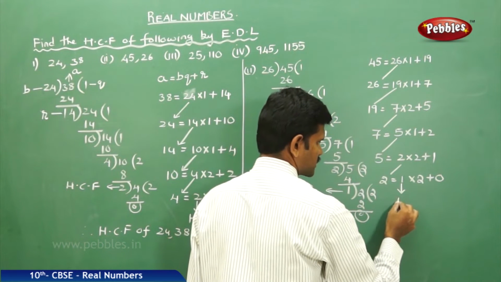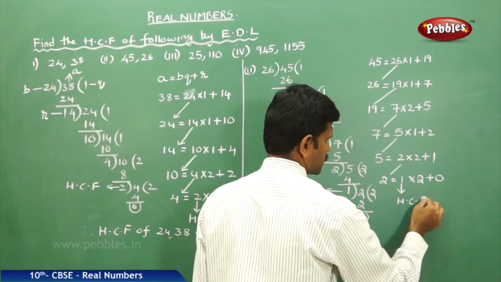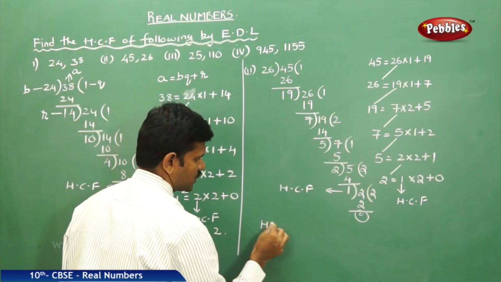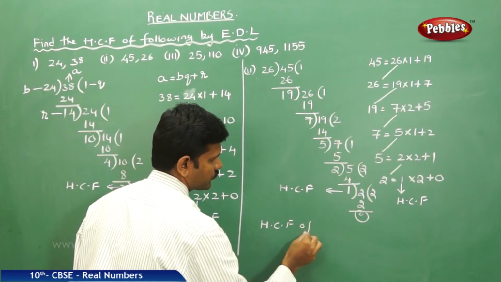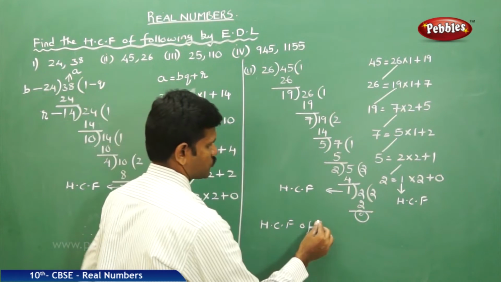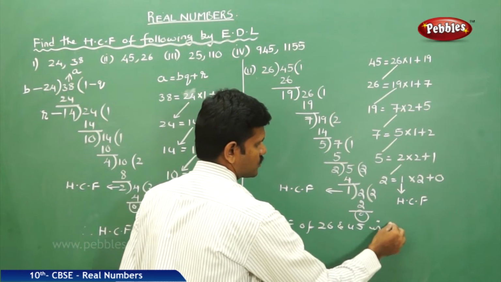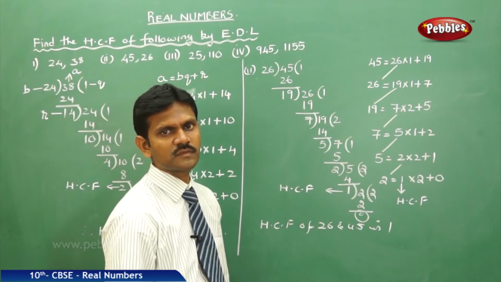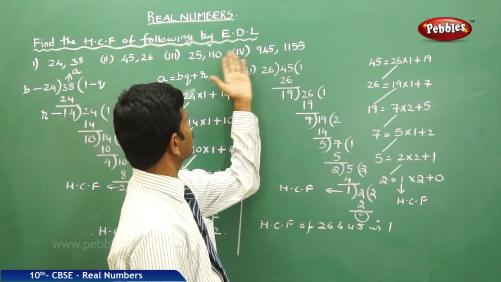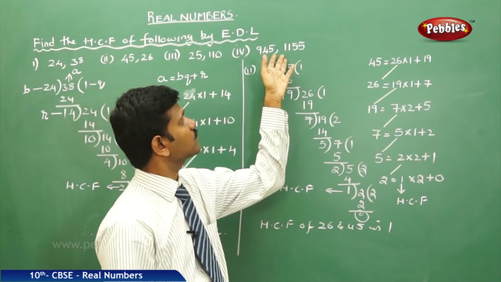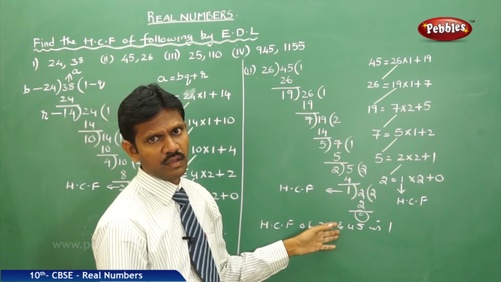Therefore, this divisor is called the HCF. So conclude the answer: the HCF of the two numbers 26 and 45 is 1. Next, the rest of the two numbers you can solve in the same way.